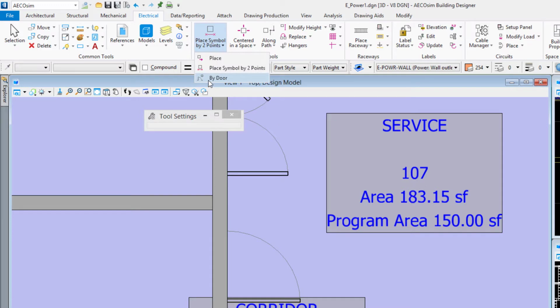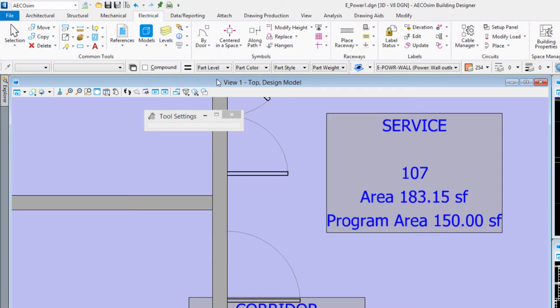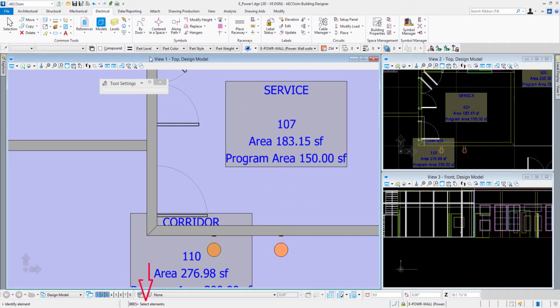in this set of tools we have the by door. I think of it as placed next to a door, so we choose that tool. We follow the prompt that says select elements. So I've got these doors from the architectural model that are referenced in, and I'm using the 2D symbol of